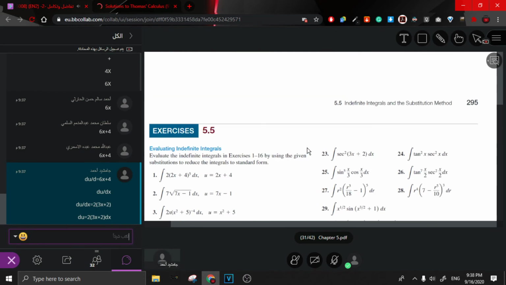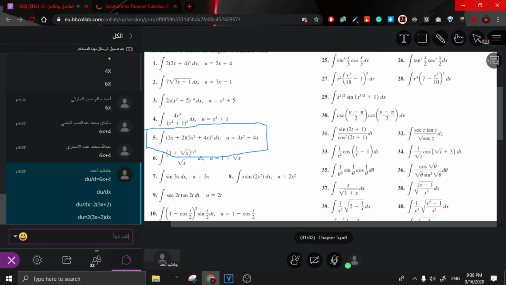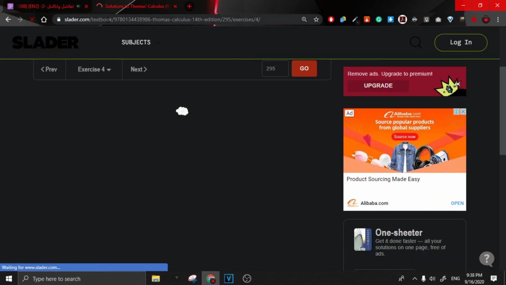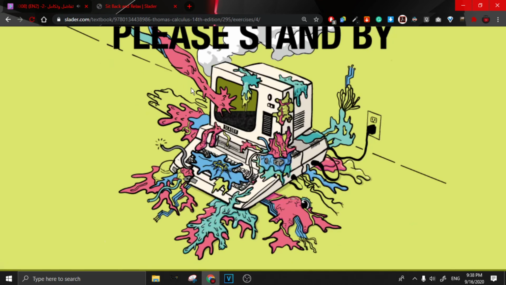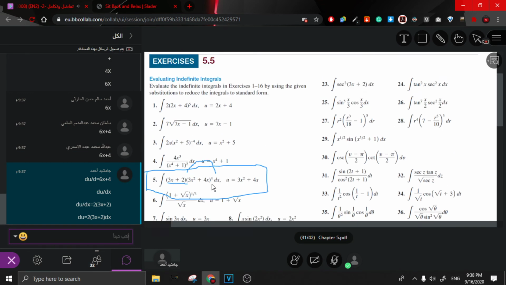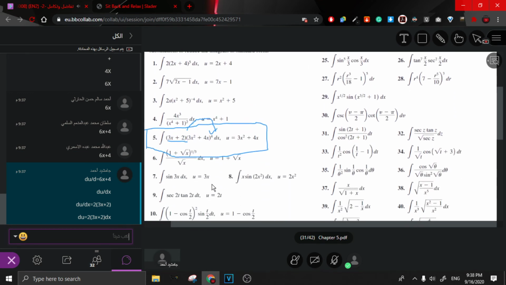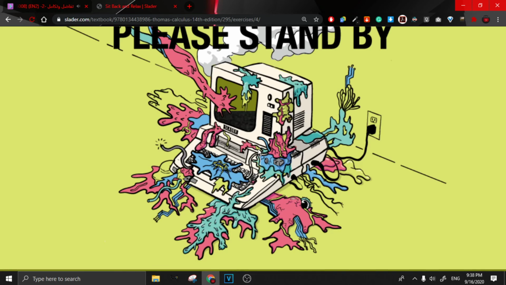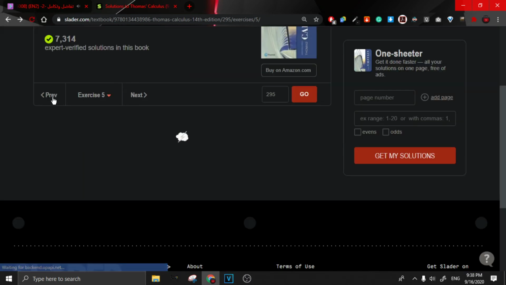So we get du is equal to 2 times 3x plus 2 dx. In the integral, 3x plus 2 dx is given, but here we have 2 times 3x plus 2 dx. So we divide both sides by 2.